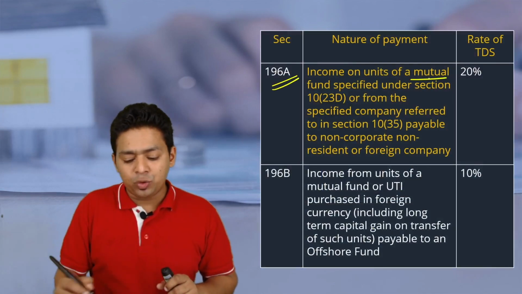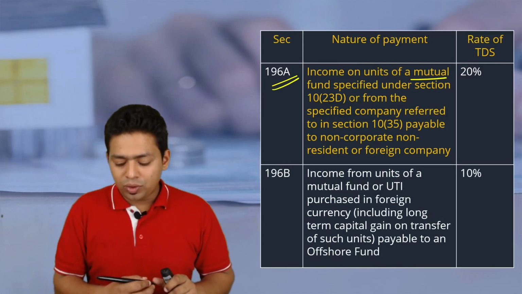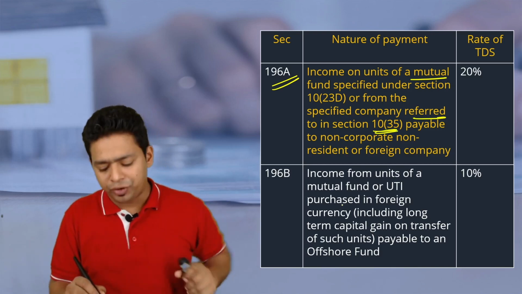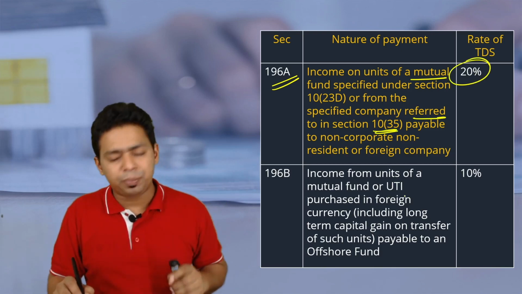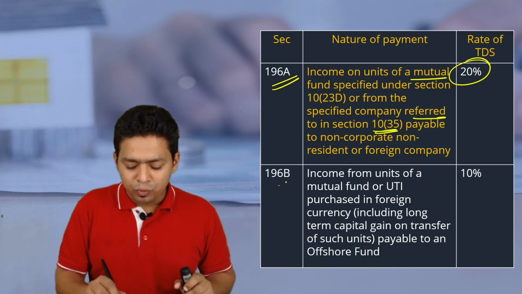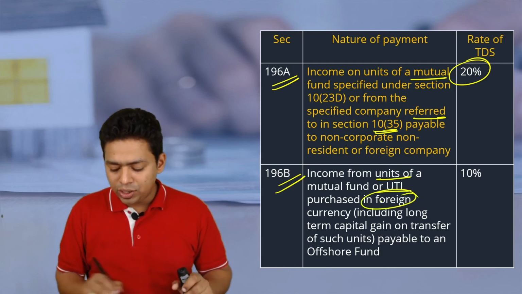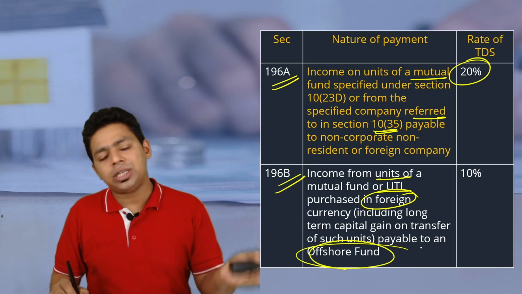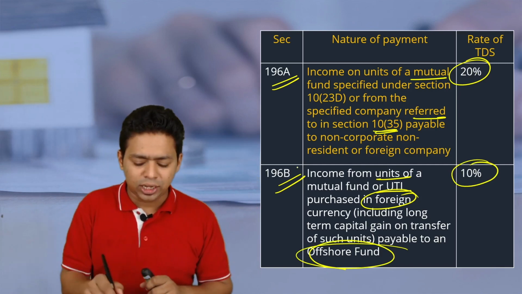196A, income of a unit of mutual fund specified under 10(23D) or specified company which is covered under 10(35), technically mutual funds of India, and it is earned by a non-resident. So TDS rate will be 20% because tax rate was 20%. 196B, income from units of mutual fund purchased in foreign currency by offshore funds. That is, foreign mutual funds are purchasing Indian mutual funds, then the tax rate was 10%. Because tax rate is 10%, TDS rate is also 10%.